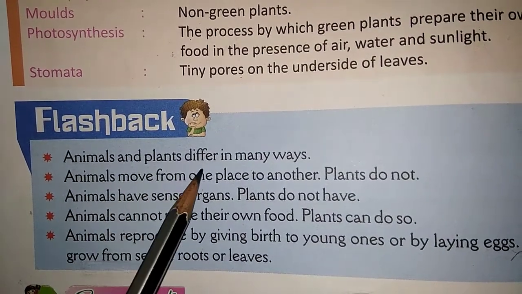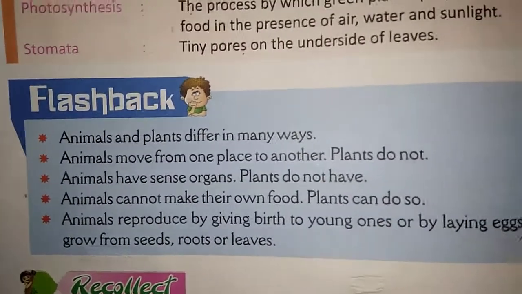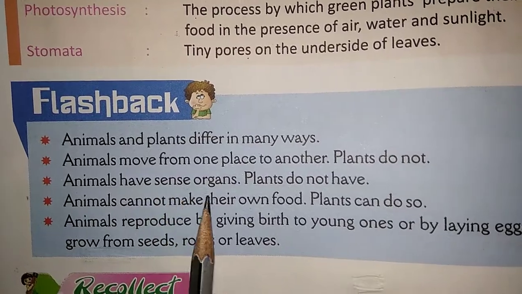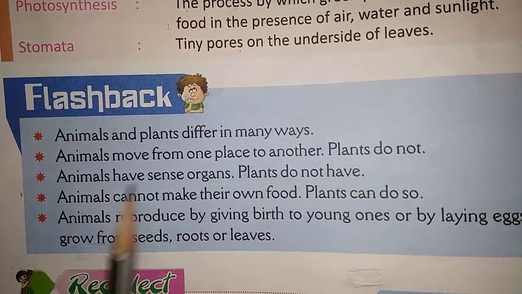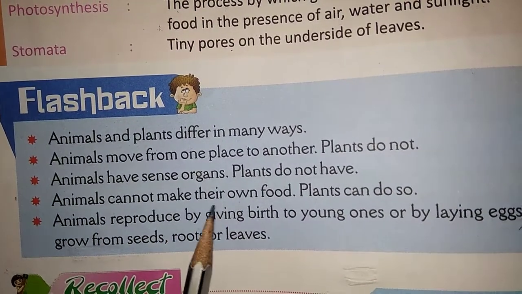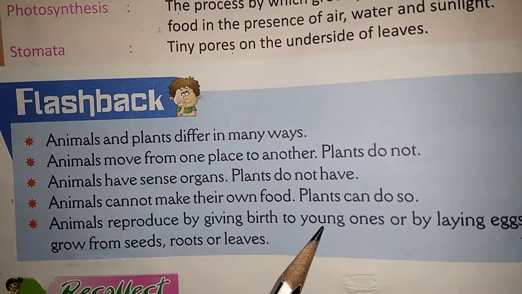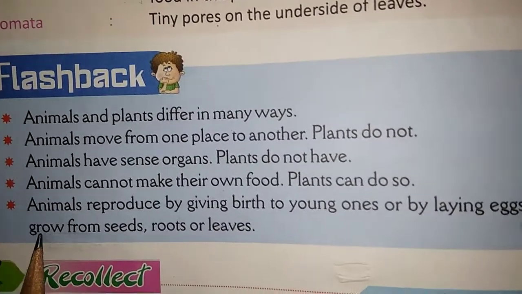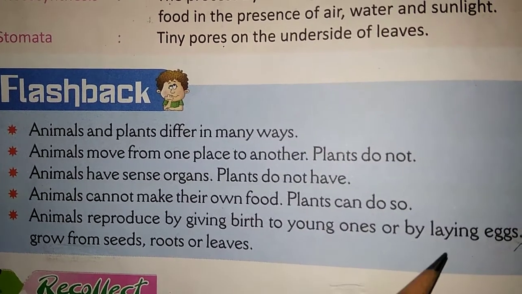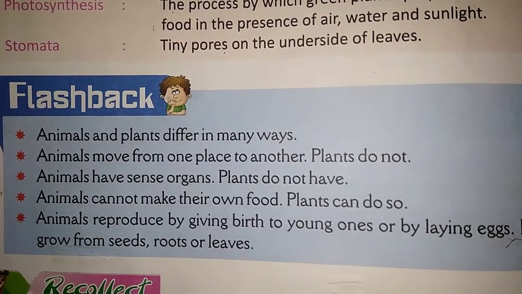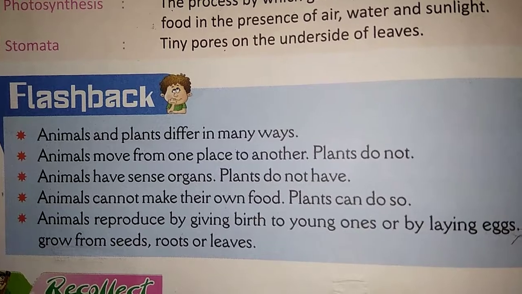Animals and plants differ in many ways. Animals move from one place to another. Plants do not. Animals have sense organs. Plants do not have. Animals cannot make their own food. Plants can do so. Animals reproduce by giving birth to young ones or by laying eggs. Plants grow from seed, root or leaves.